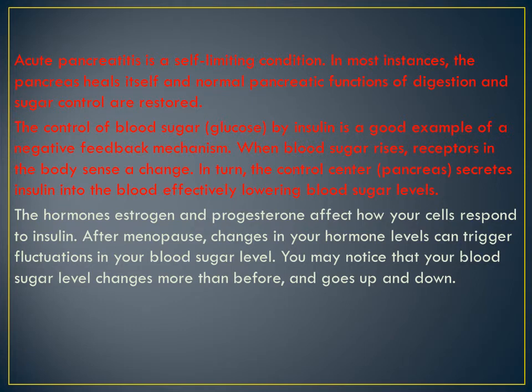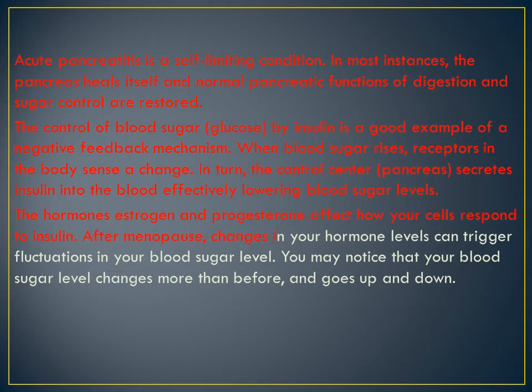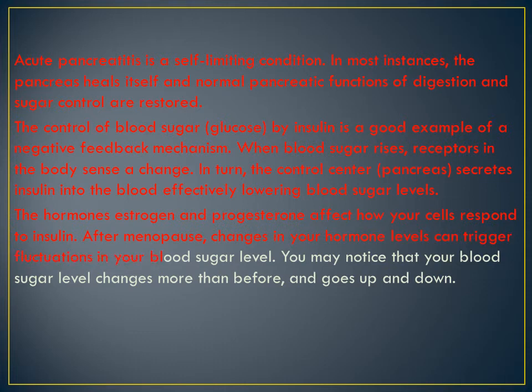The hormones estrogen and progesterone, two hormones which are very important, affect how your cells respond to insulin. After menopause, almost nearly 50-55 years, there is menopause in ladies. What happens after that? There are a lot of hormonal changes which trigger fluctuation in your blood sugar level. You notice that your blood sugar level changes more than before.